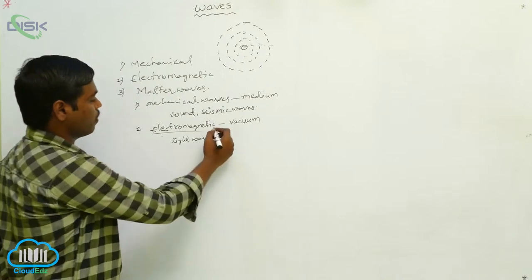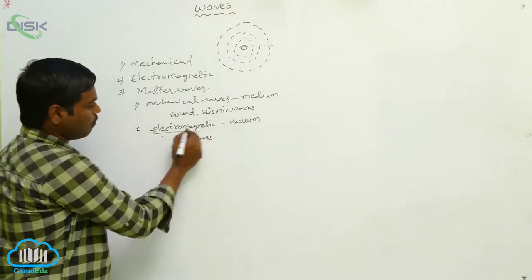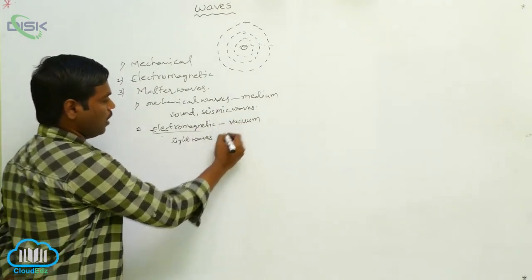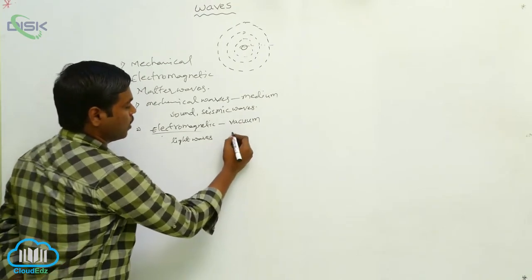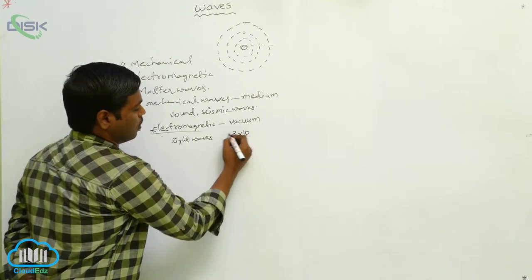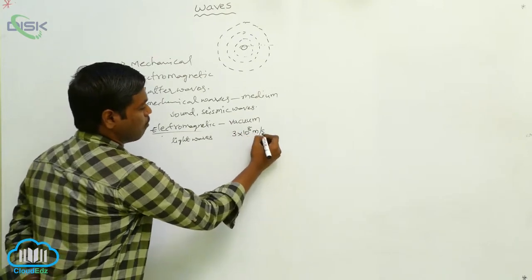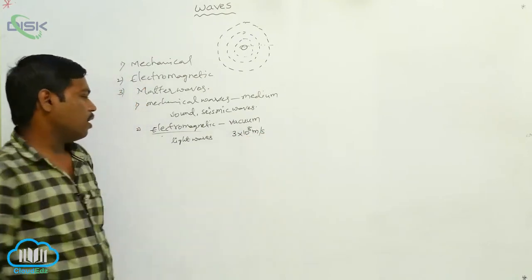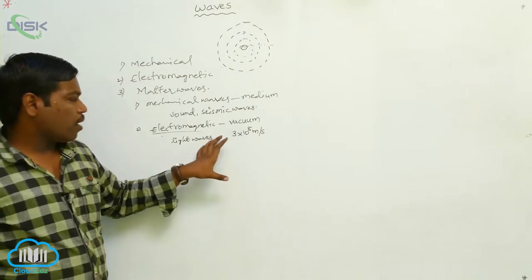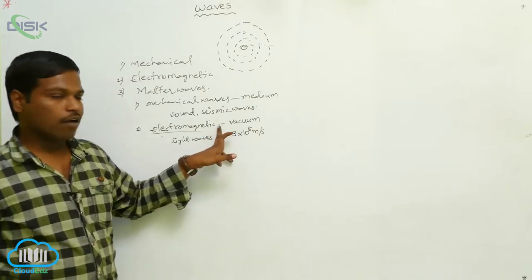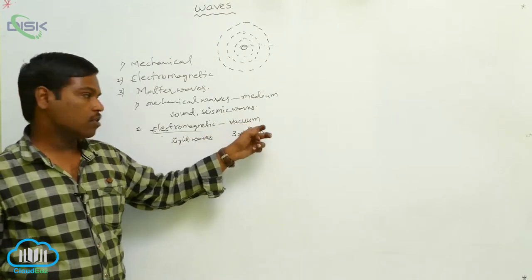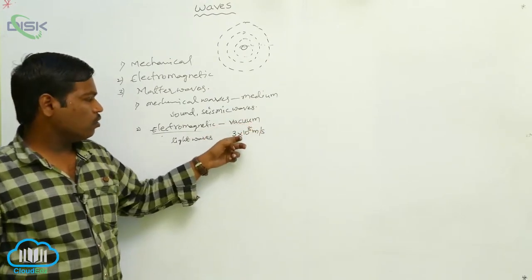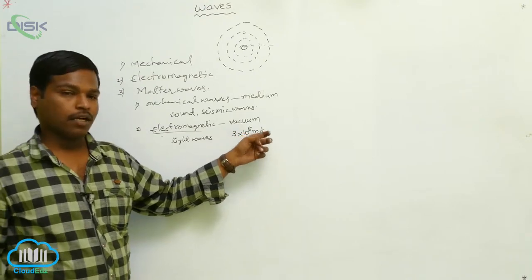No medium is required, and the speed of these electromagnetic waves is equal to the speed of light in vacuum, that is nearly 3 x 10^8 meters per second. Simply, electromagnetic waves need no medium and can travel in vacuum also, at 3 x 10^8 meters per second.